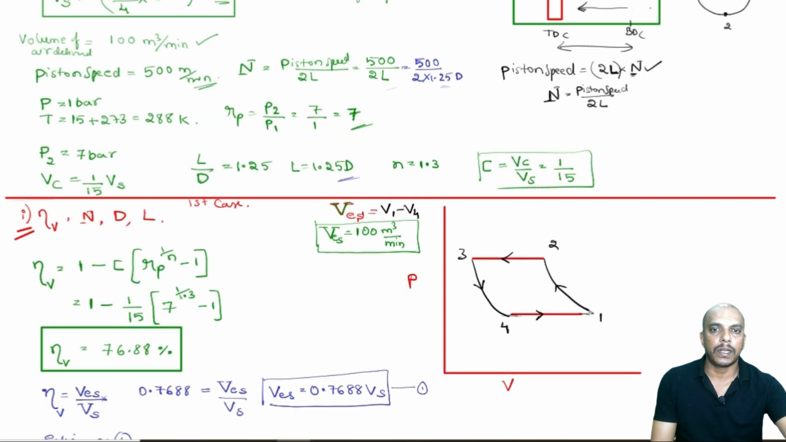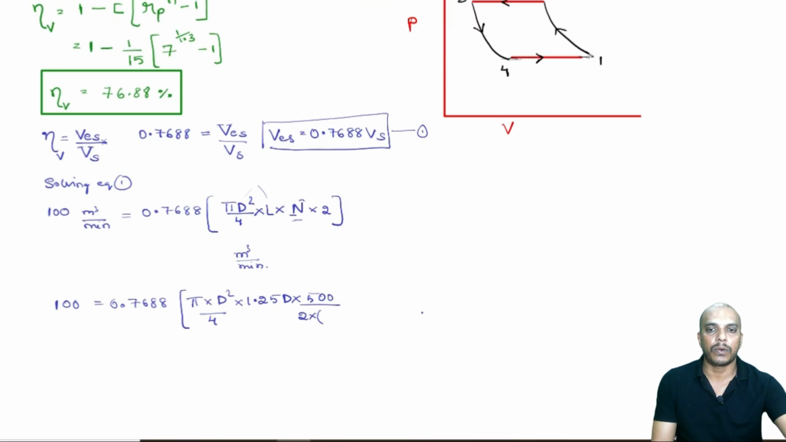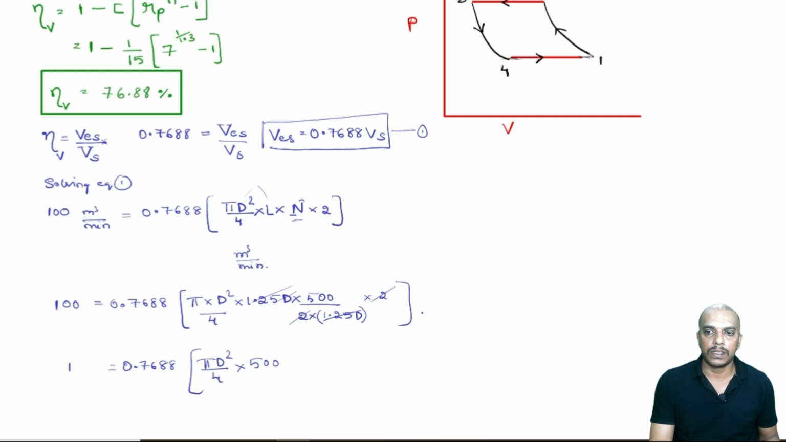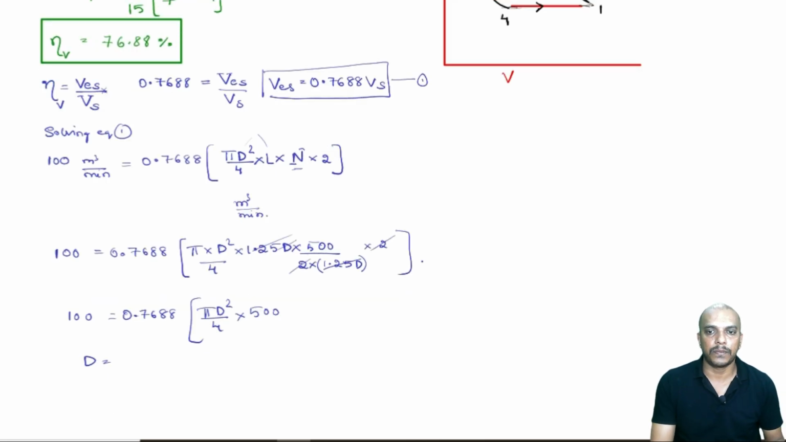So I will write in place of N 500 by 2 into 1.25 d, and this must be multiplied by the value 2. Now, you can simplify it: 1.25 you can cancel out, 2 and 2 you can cancel out. So we will remain with 0.7688 into pi d square by 4 into 500. So the only unknown in this equation is diameter. I think we must be able to find out the diameter value.